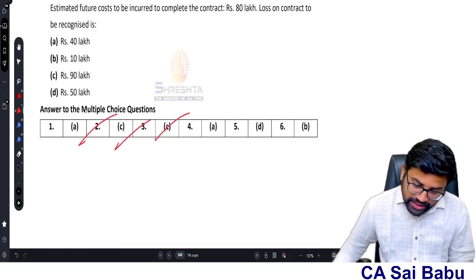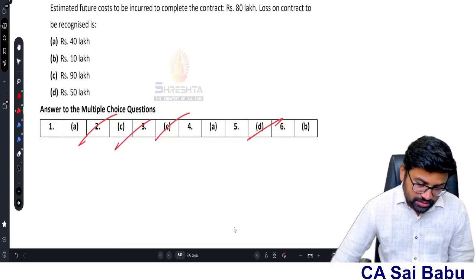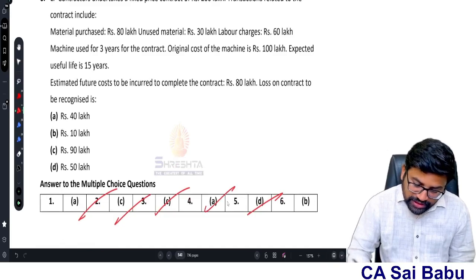I think for the fifth one, D is the correct answer. Yes. So for the fourth one, A is the correct answer.